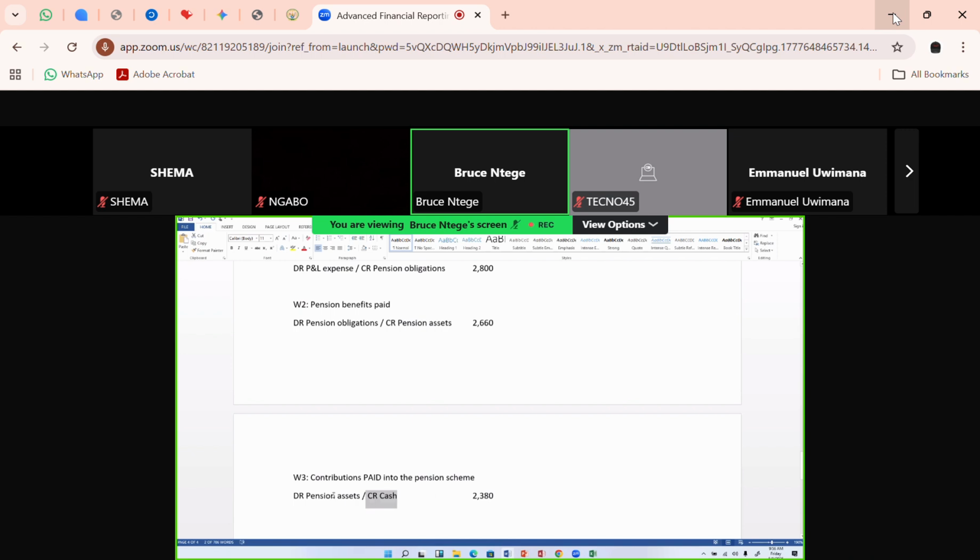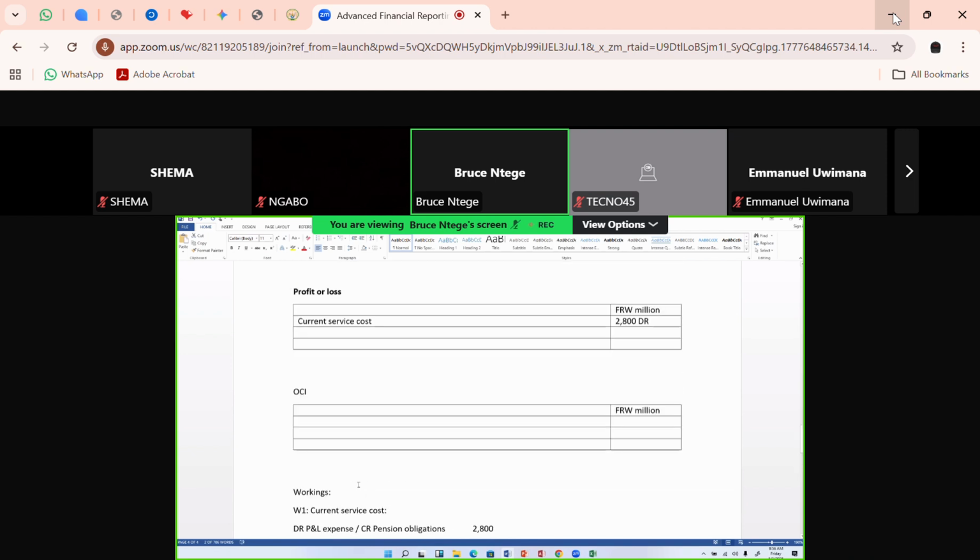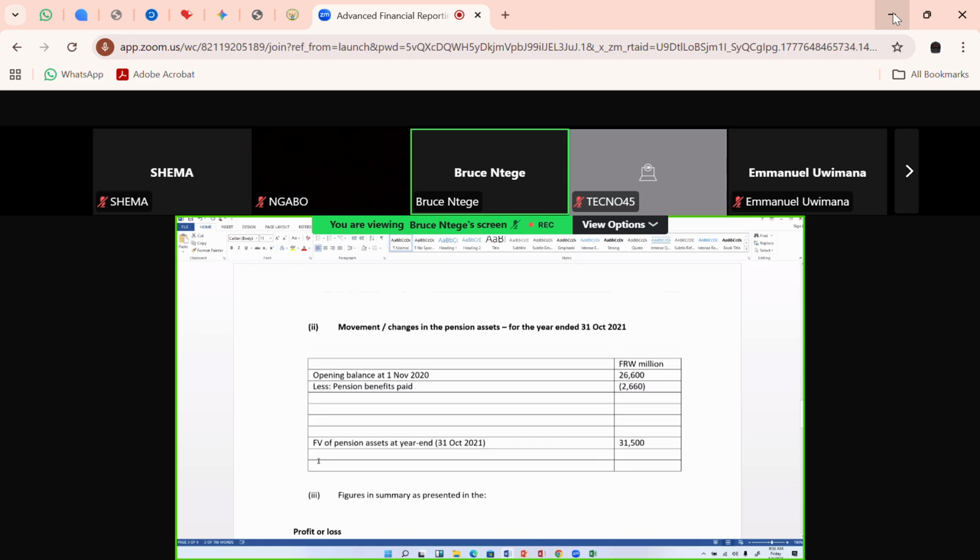So a debit on the pension assets is a plus. So let me open that number 2, which is the pension assets. A debit is a plus. I'll say the contributions into pension scheme. Okay, 2,380. Okay, so again, remember that we picked this right from the scenario.